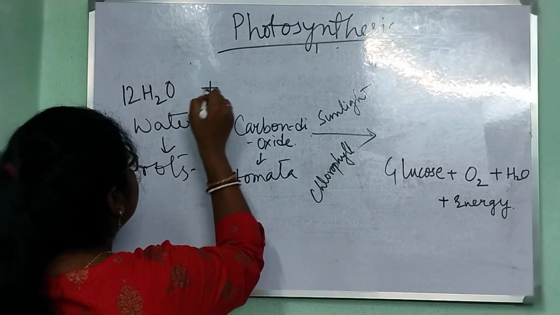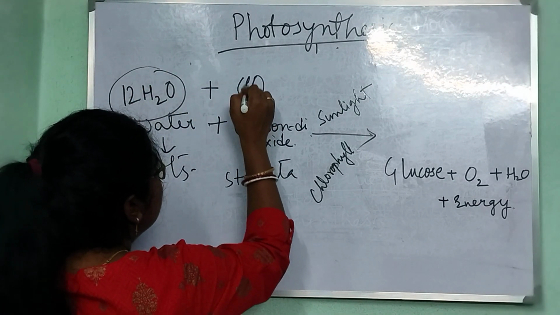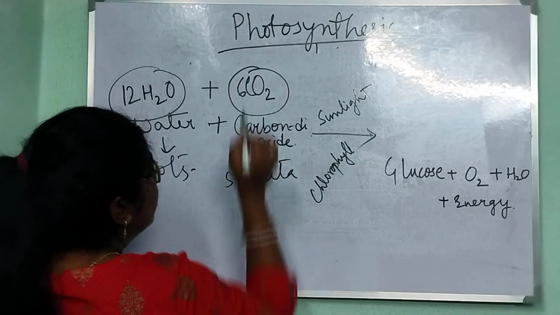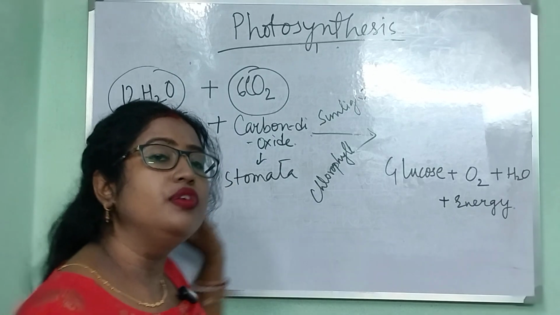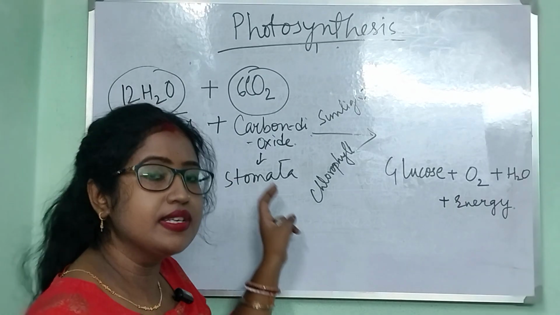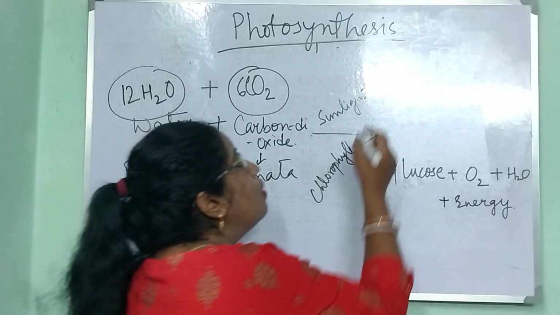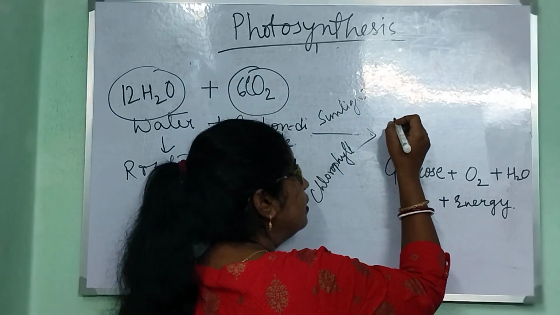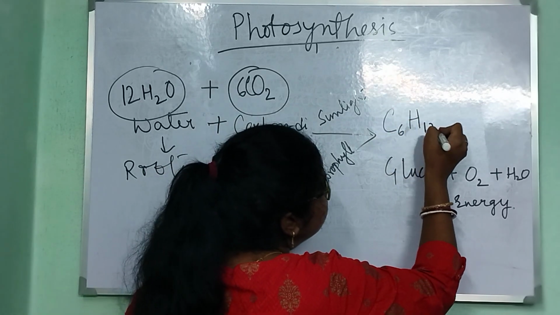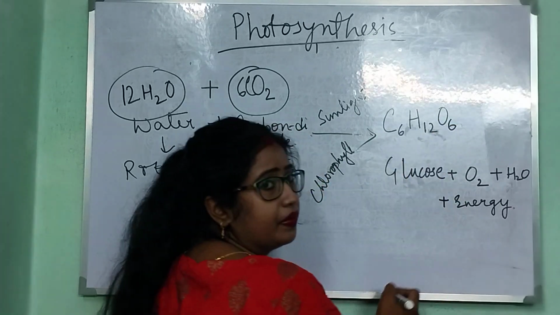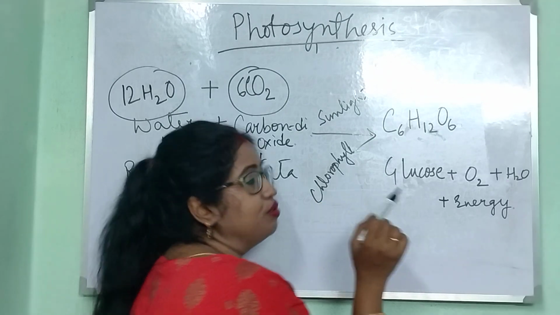In the presence of sunlight and chlorophyll, 12 molecules of H2O and 6 molecules of CO2 combine with each other and form one molecule of glucose. The formula of glucose is C6H12O6.